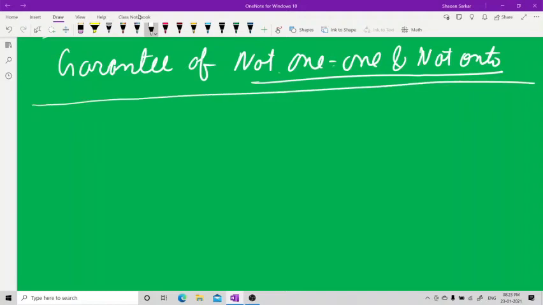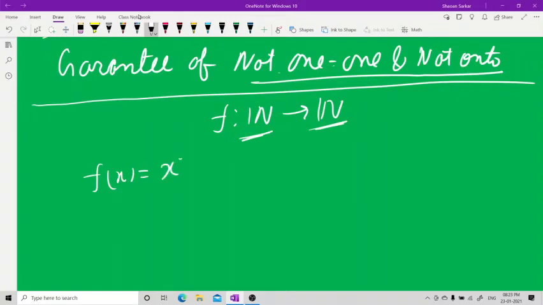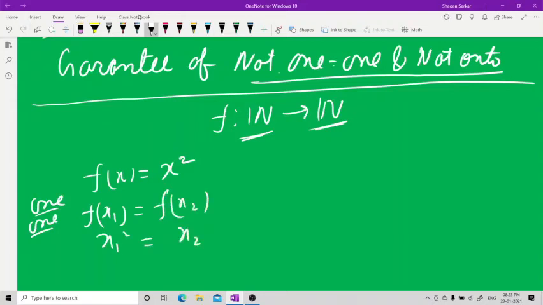Let me give you an example first. Let me take N to N, which has the same cardinality, aleph naught. I take a function f(x) = x square. I'm checking 1-1: f(x1) equal to f(x2), so x1 square equals x2 square, so x1 is x2. Do not write plus minus, because you do not have negative numbers in the natural numbers in this domain. So this is 1-1.